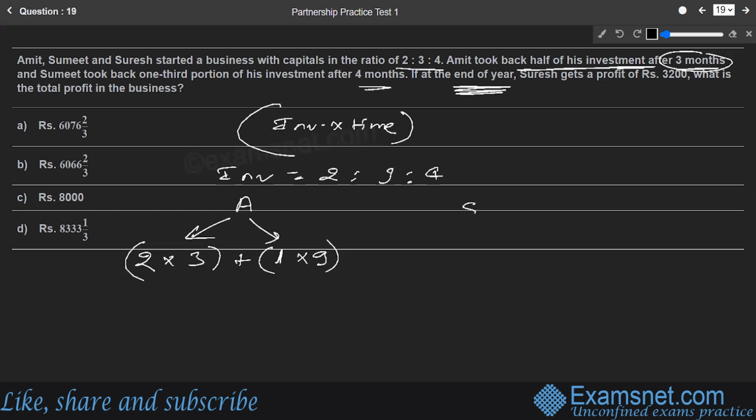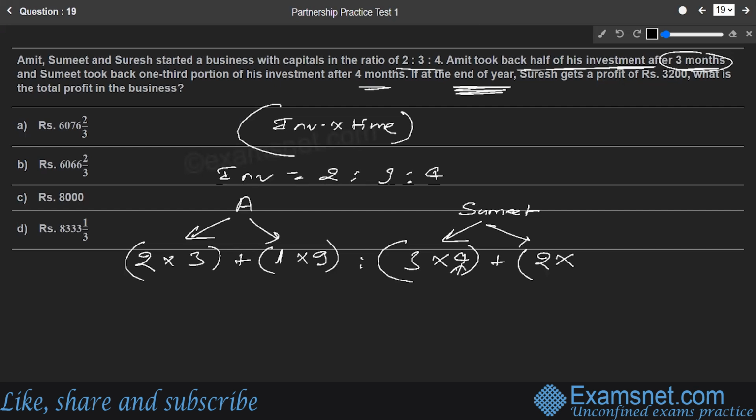Then comes Sumit. Let's come down to Sumit's part. What has Sumit done? The first part of Sumit's investment is 3. Sumit took back one third of his investment after 4 months. So for 4 months, Sumit has not touched his money. So 3 into 4, plus the other part of Sumit. After 4 months, he has withdrawn one third. If one third has been withdrawn out of 3, how much would be left? Only 2 parts would be left.